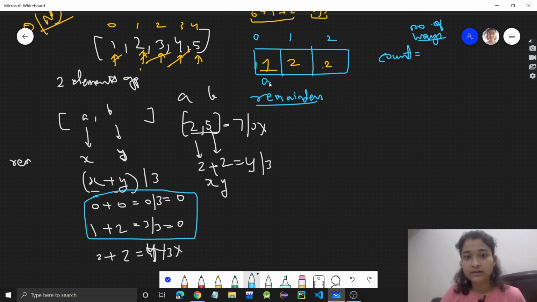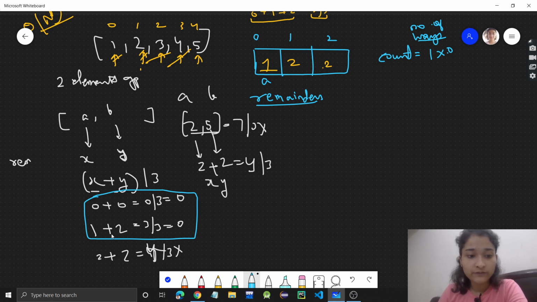If this is A, right? So there are how many ways? 1. Since there is only one element, we cannot actually make a pair. So it will be 1 into 0, basically 0. If we take this one element, there are no other elements we can pair it with after that.